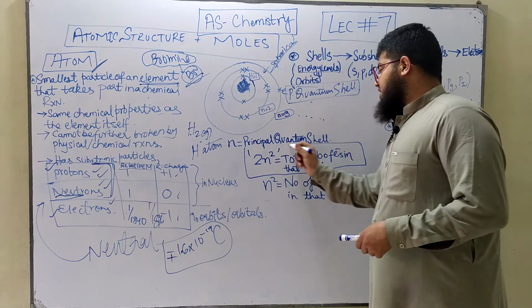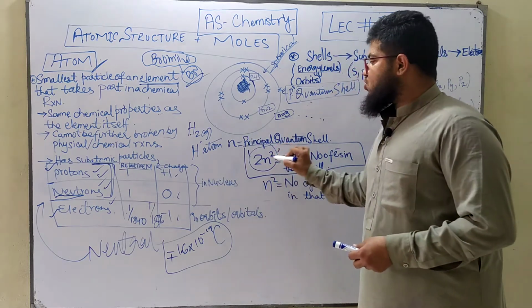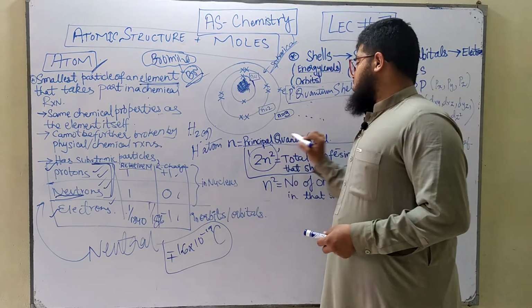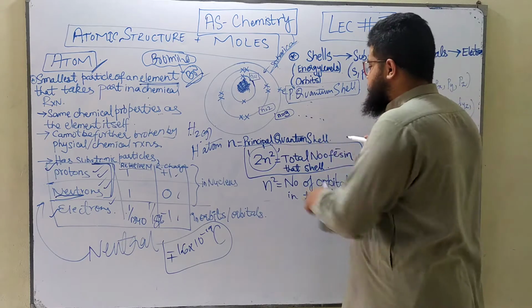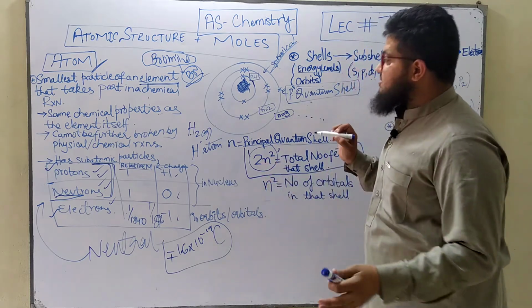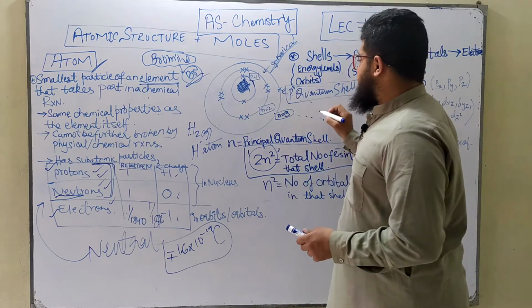The total number of electrons in a particular shell can be calculated using the formula 2n squared, where n represents the principal quantum number or the principal quantum shell of that particular shell. Okay, so if you want to find out the total or maximum number of electrons present in the first shell, what are you going to do? You're going to place the value of n as 1.